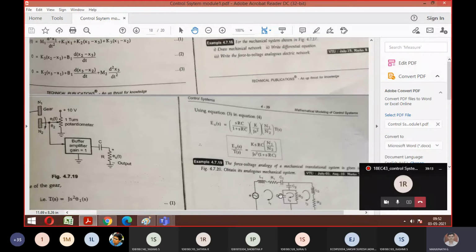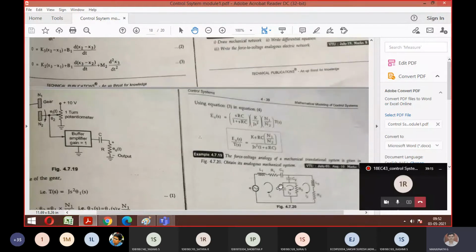So first, you go with your regular step. If a physical system was given, you used to plot a mechanical equivalent system. For that you used to write the equilibrium equation. From the equilibrium equation you used to write your FE equation, then this diagram. Correct? Correct, sir. Yes or no?